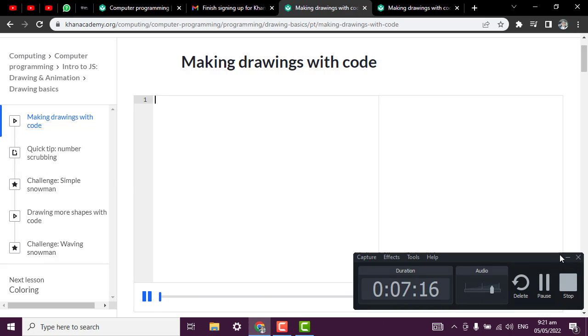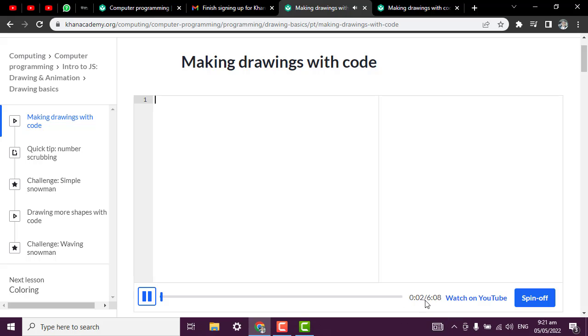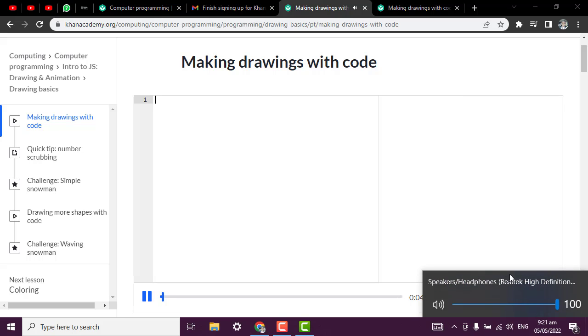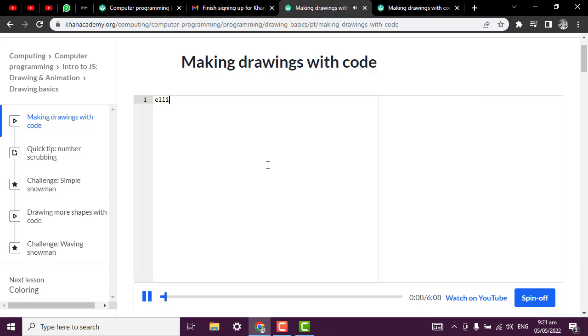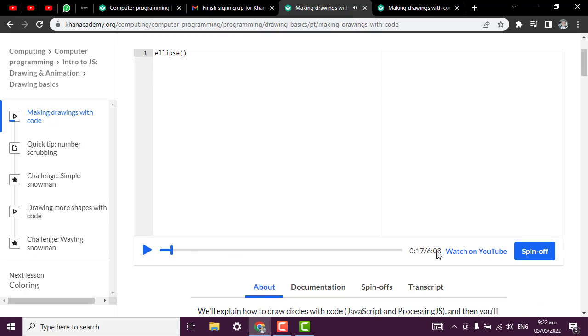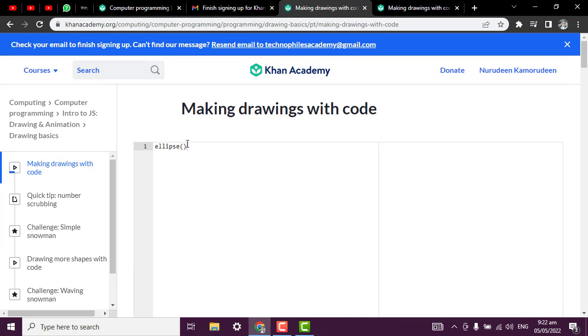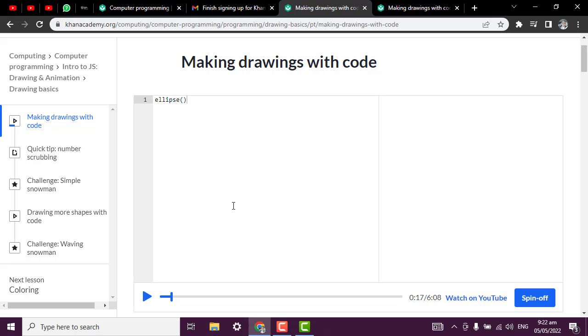So let's begin programming by making a face with circles. To draw a circle, we need to use the ellipse command. So I'll type ellipse in this editor. After I write a command name in a program, I always follow it with parentheses and a semicolon. Actually, this will take you 6 minutes, so pay attention to all the information. They make it simple by providing this lesson in very pure, simple English, and anybody can understand it. So take your time to understand this.